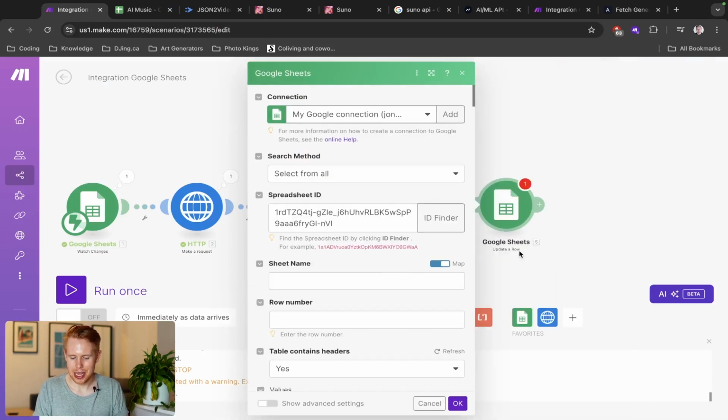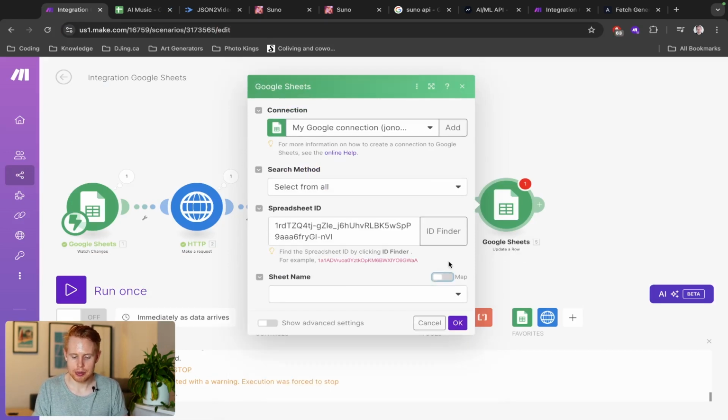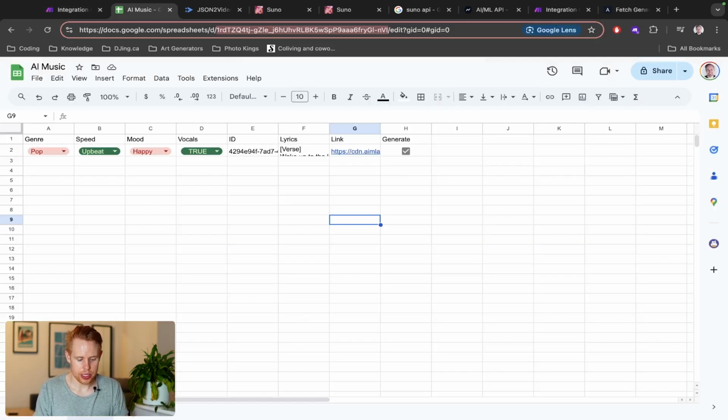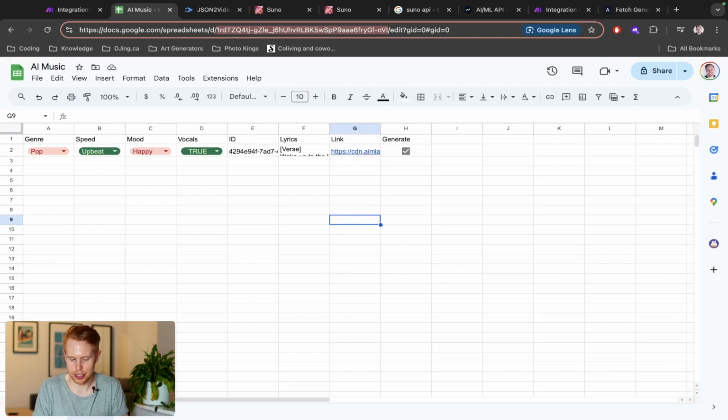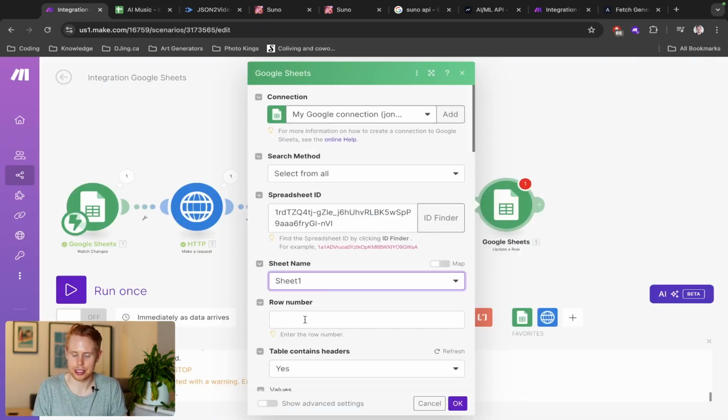For whatever reason, every time you go to update a row, it always puts map here. Please uncheck that and we'll select Sheet1 here, which is by default the standard tab down here. This is just default. You can change the name and it'll change whatever is listed here as well.